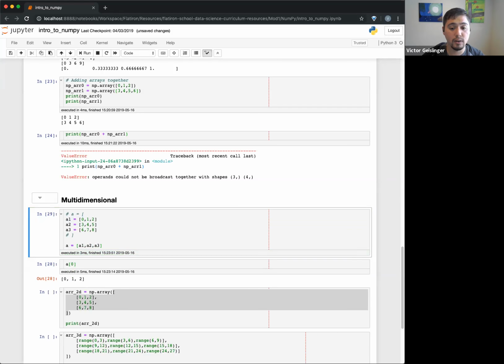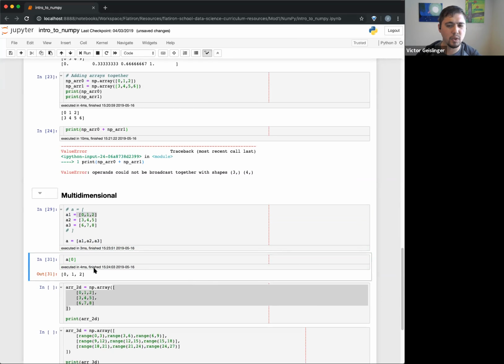You can see that's the same idea. When I get the first element, I'm getting A1, which is just this one right here. So I get A0, and that. Just know that's the idea of having a multidimensional array.